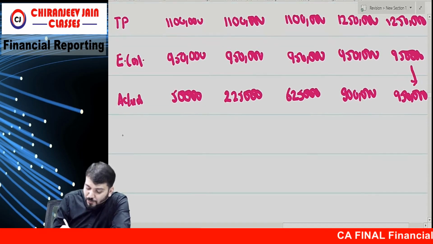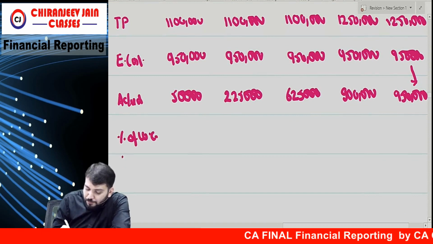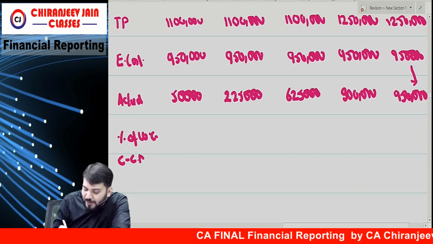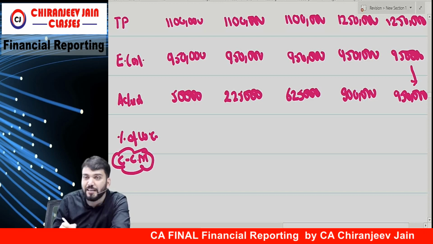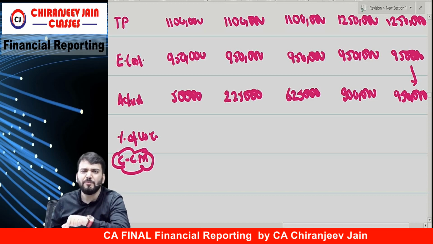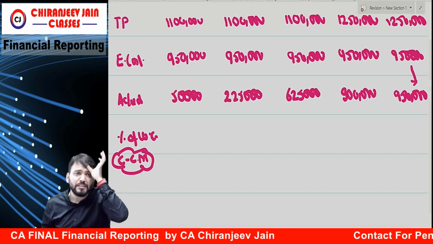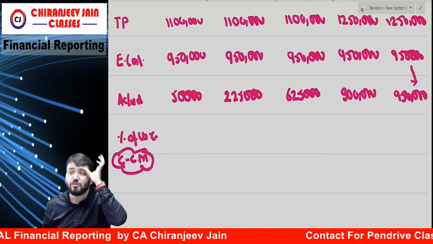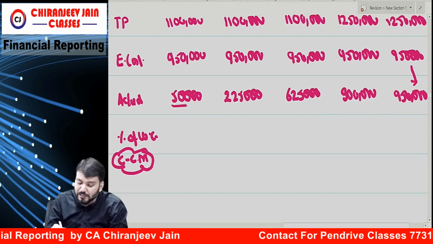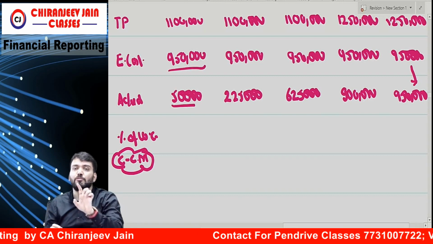Okay. Now we'll find out the percentage of work completed by the cost to cost method. They have said use the cost to cost method. This will be done in step number 5. We will find out the percentage of work performed by using the cost to cost method. So 50,000 divided by 9 lakh 50,000 into 100.